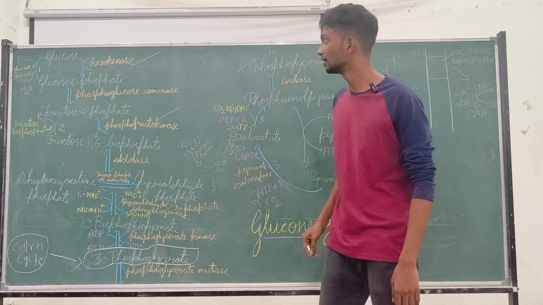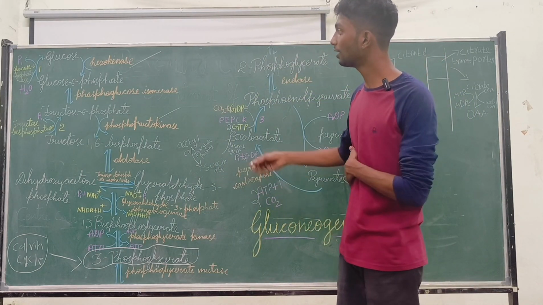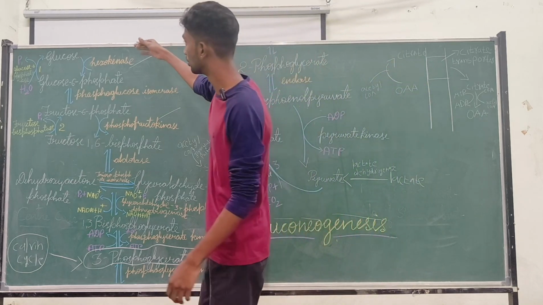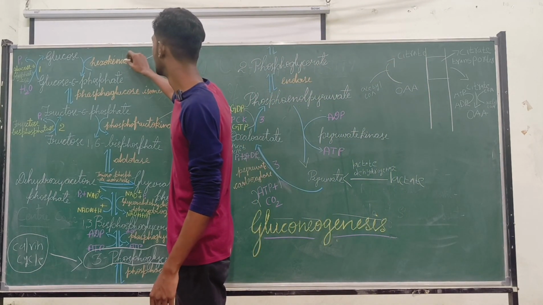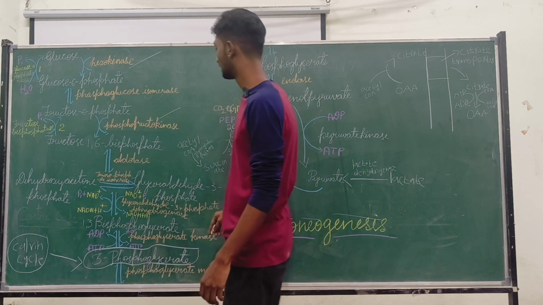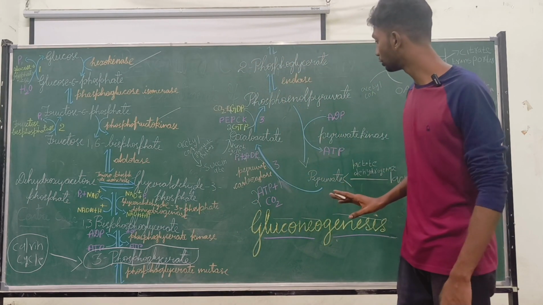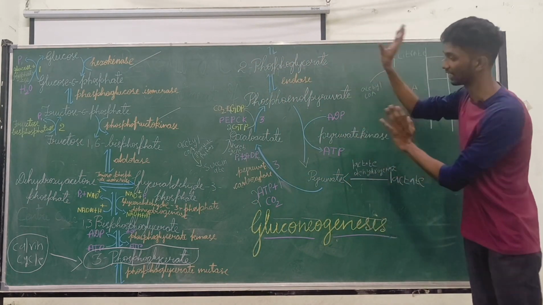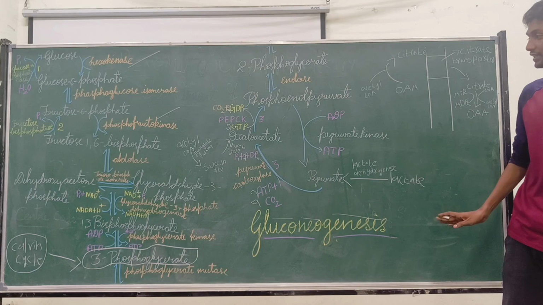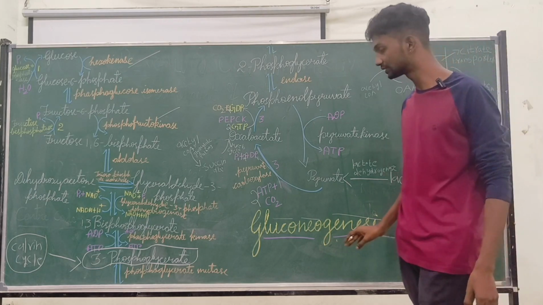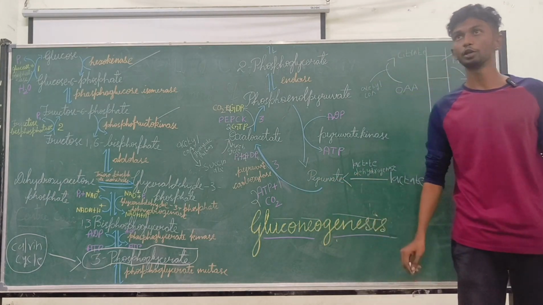Okay, then we will come to the pathway. You all know that it is the same as glycolysis, but gluconeogenesis runs in the opposite direction. Let me say what the sites are where gluconeogenesis occurs.